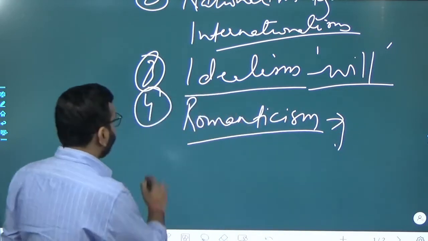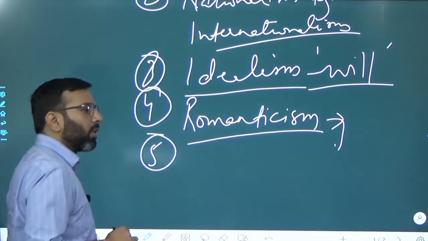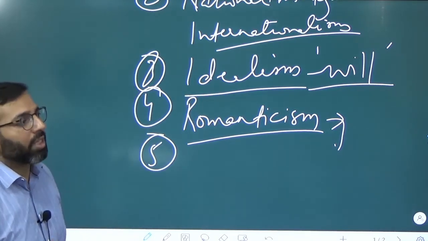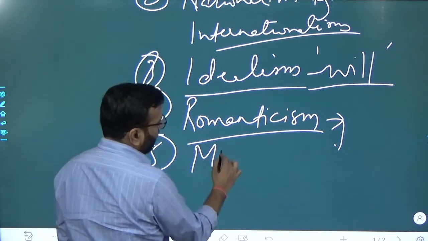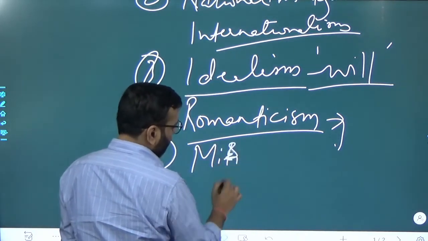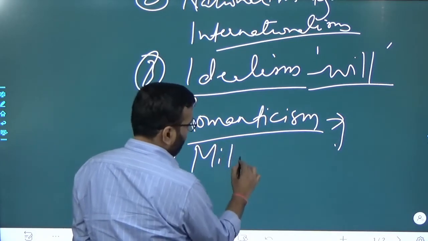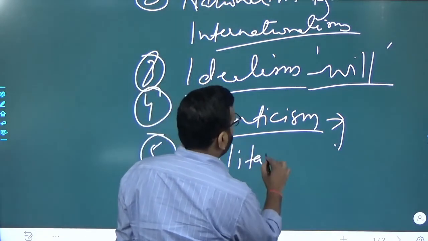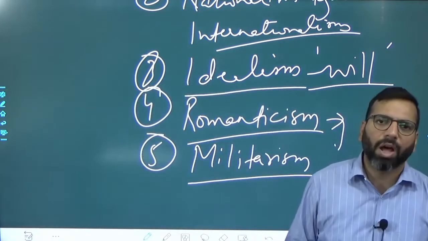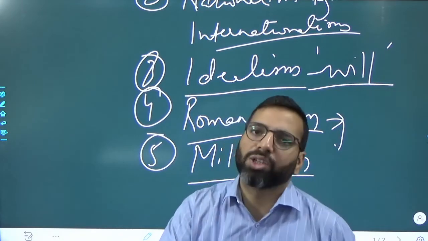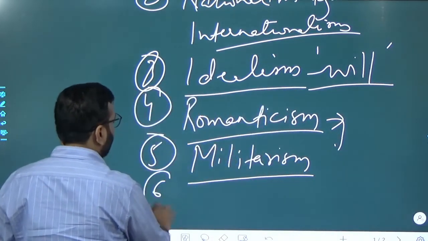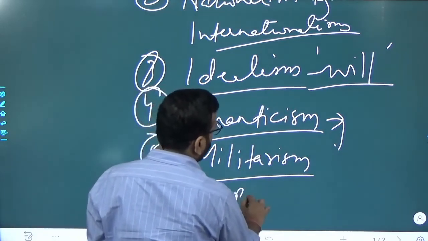Then next one, after romanticism, some other features of fascism, if we see, we can have of course militarism, this military strength we know. Militarism means increasing the military power of the state so that we can make our nation strong. That is a characteristic feature of fascism. Okay, done. But the last one is the corporate state.